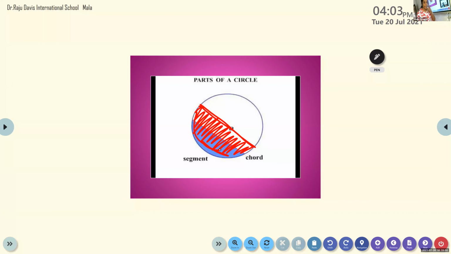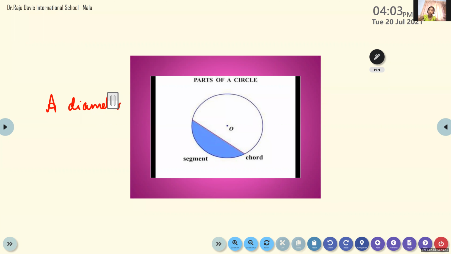If the diameter is the chord, that chord, the diameter, divides the circle into two equal halves. And what is the name of those equal halves? Semicircle. Okay, so you write it. Semicircle, like a protractor, right?